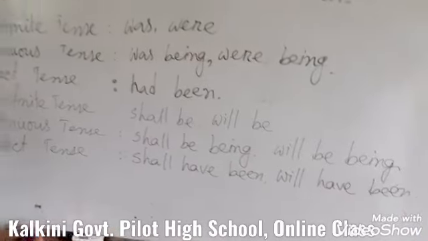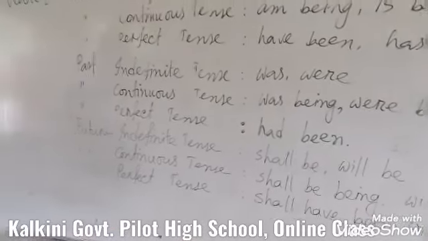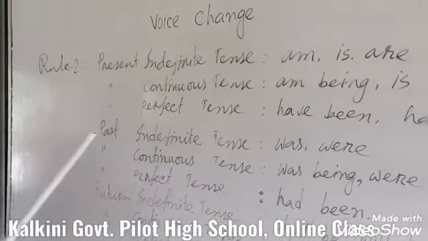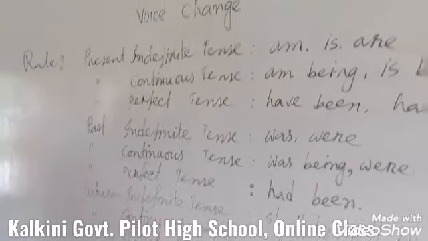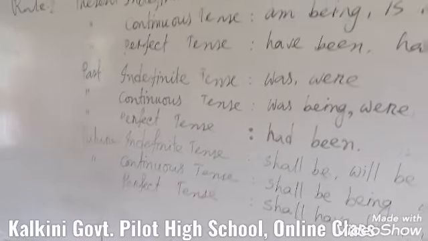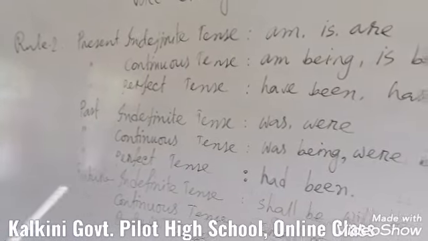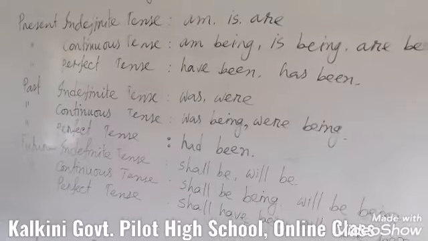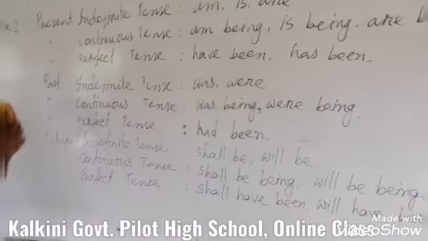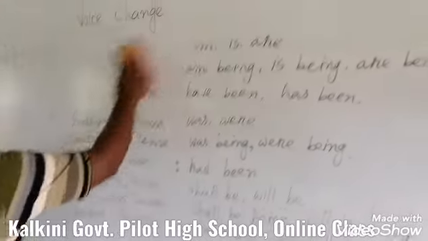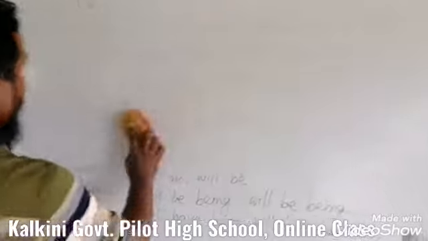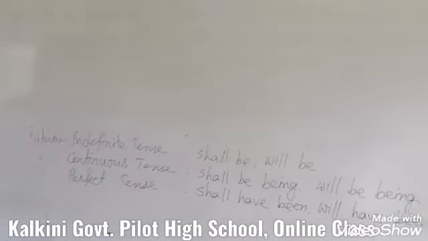So you know that we have another three tenses: present perfect continuous, past perfect continuous, and future perfect continuous. Actually, for those three tenses, voice is not available. So according to the rules, now we are going to learn some examples.